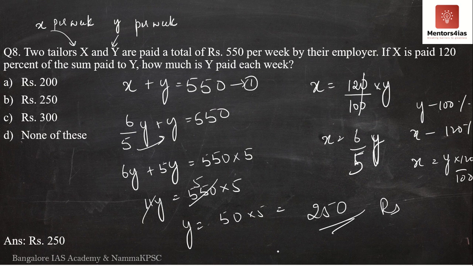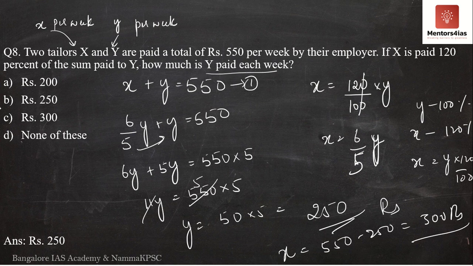If Y is paid 250 rupees, how much is X paid? X is nothing but 550 minus 250, which is equal to 300 rupees. Therefore, question is asking for what? How much is Y paid each week? It is rupees 250. Therefore, the correct option is B. The correct answer is 250.